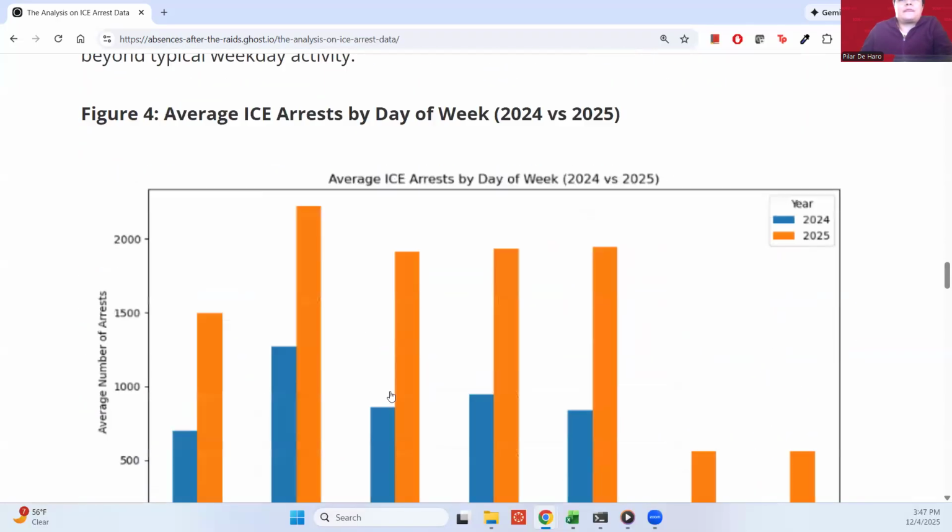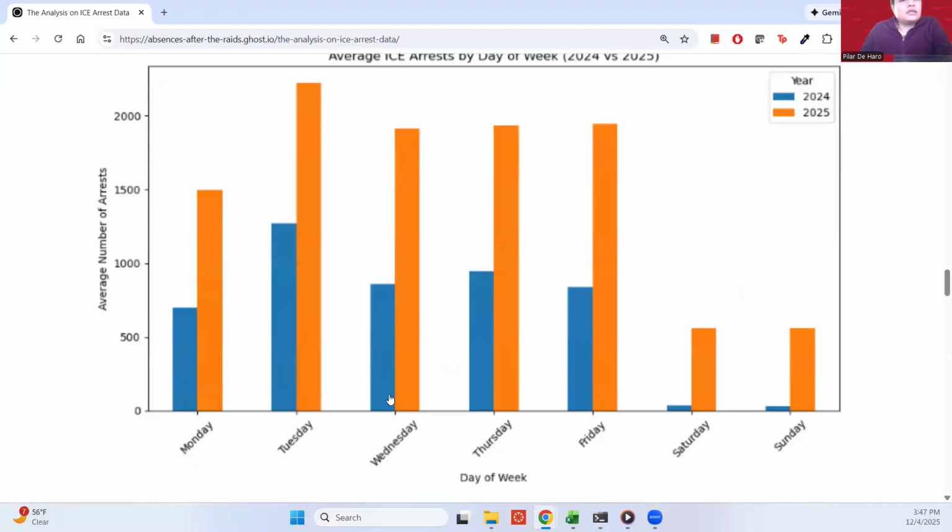So that made me curious about days of the week, if there was a trend in arrests by day of the week. As you can see, Tuesday became the largest number of arrests by day. And then you can see that on Saturday and Sunday in the past, the blues representing 2024, as in last year, you can see how last year there were far fewer arrests on the weekends than this year.